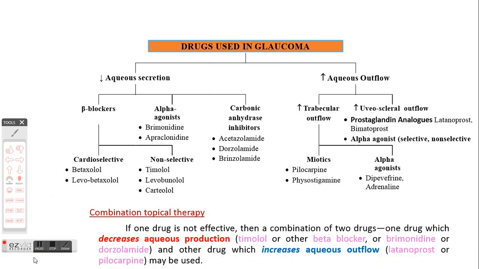Then we have alpha 2 selective agonists such as brimonidine or apraclonidine. These drugs decrease the aqueous secretion and also increase the uveoscleral outflow.